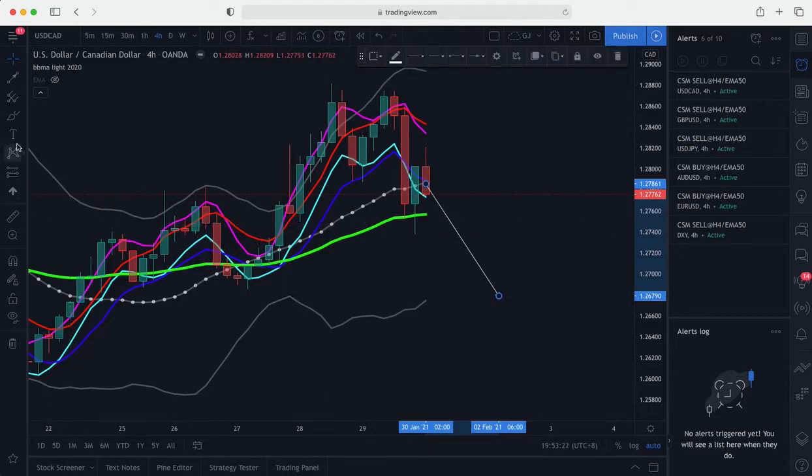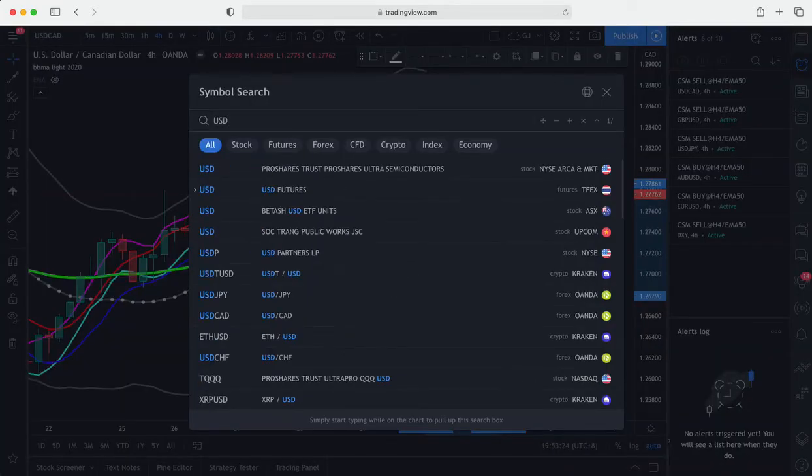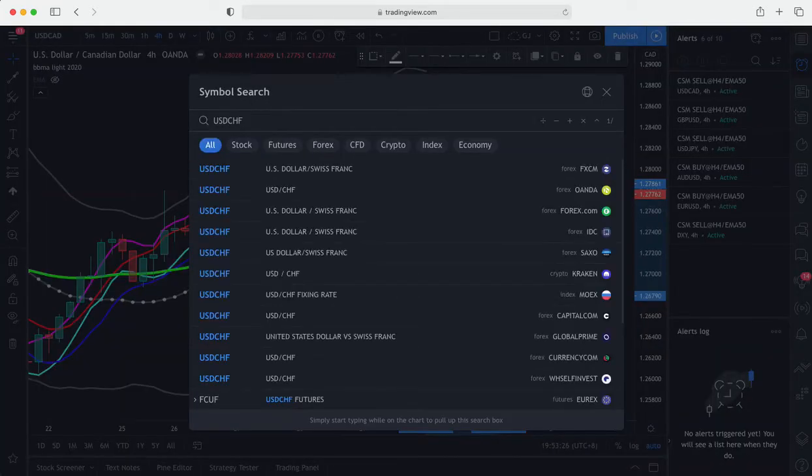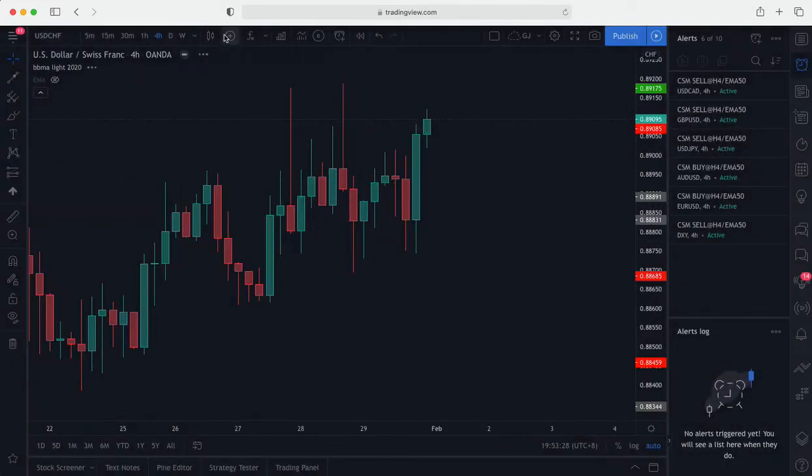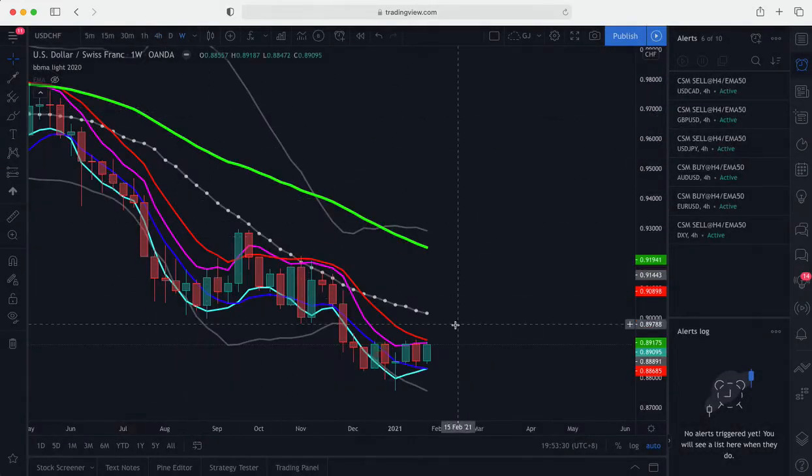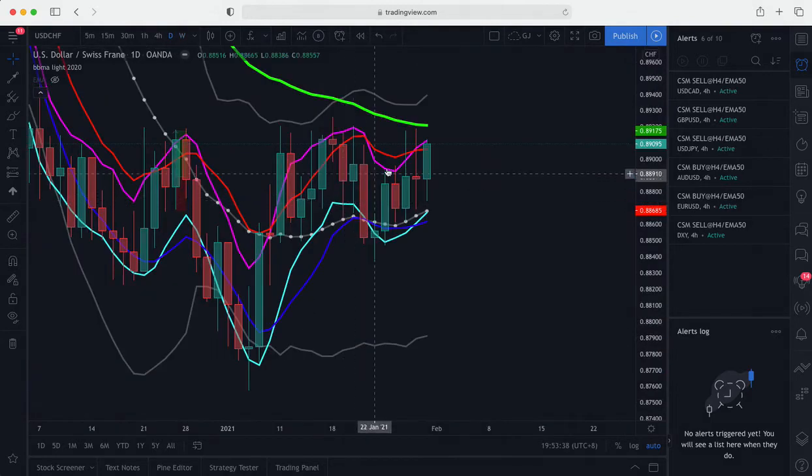Okay, now next pair will be USDCHF, USD Swiss franc. For weekly time frame, price is up here at the MA 510 high, so this is a re-entry sell. On daily time frame, MHV sell.